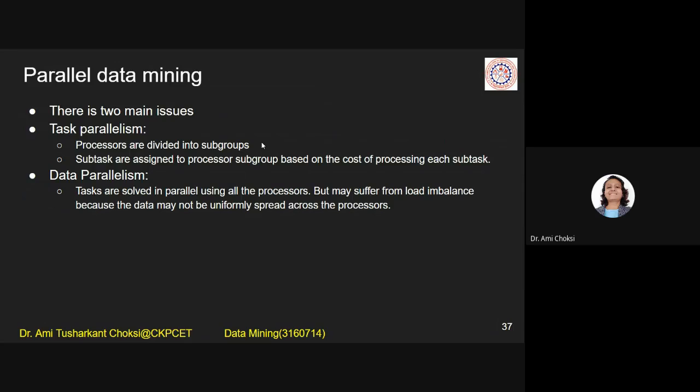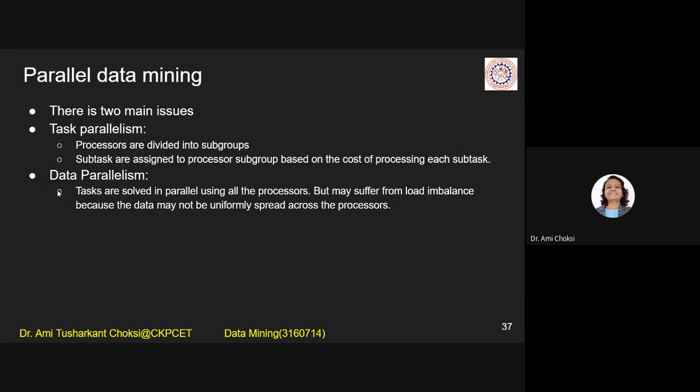See, typically what we are having in our CPUs, that is only one processor is there. But here what we consider for parallel data mining, that in one CPU we are having multiple processors. They are having shared memory in between them, right? Okay. So what we do is processors are divided into subgroups. Subtasks are assigned to the processor subgroup based on the cost of processing each subtask.